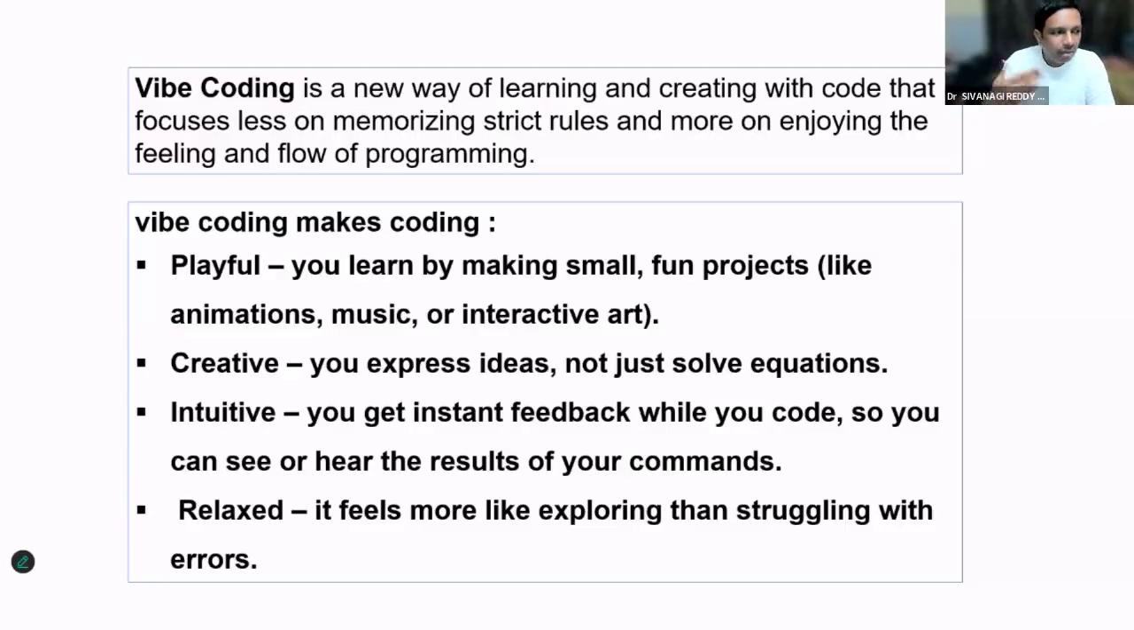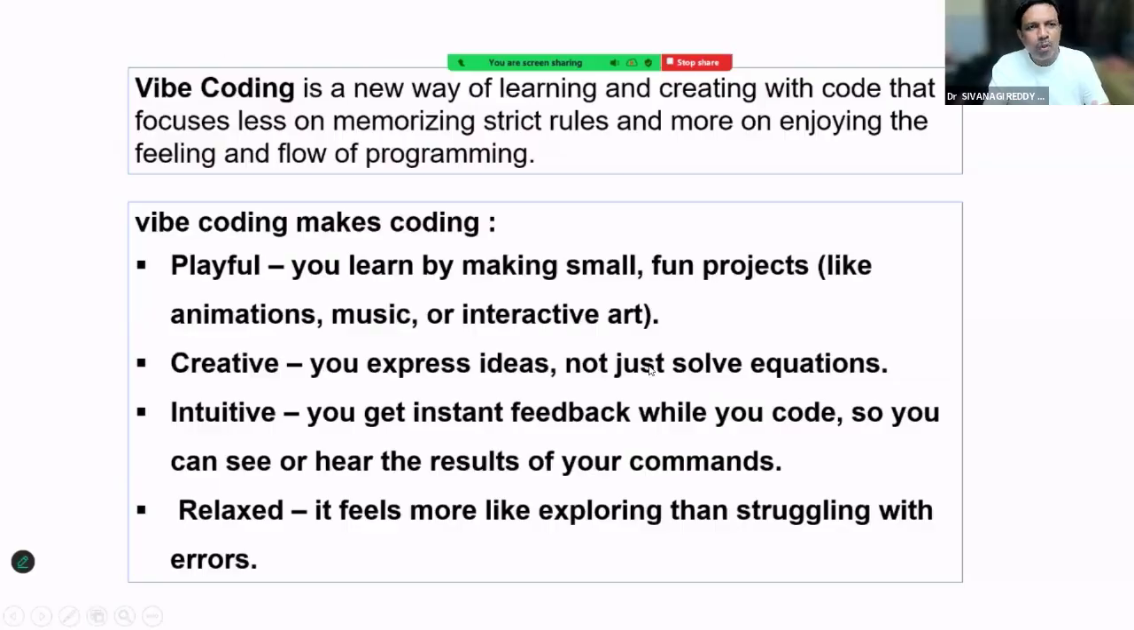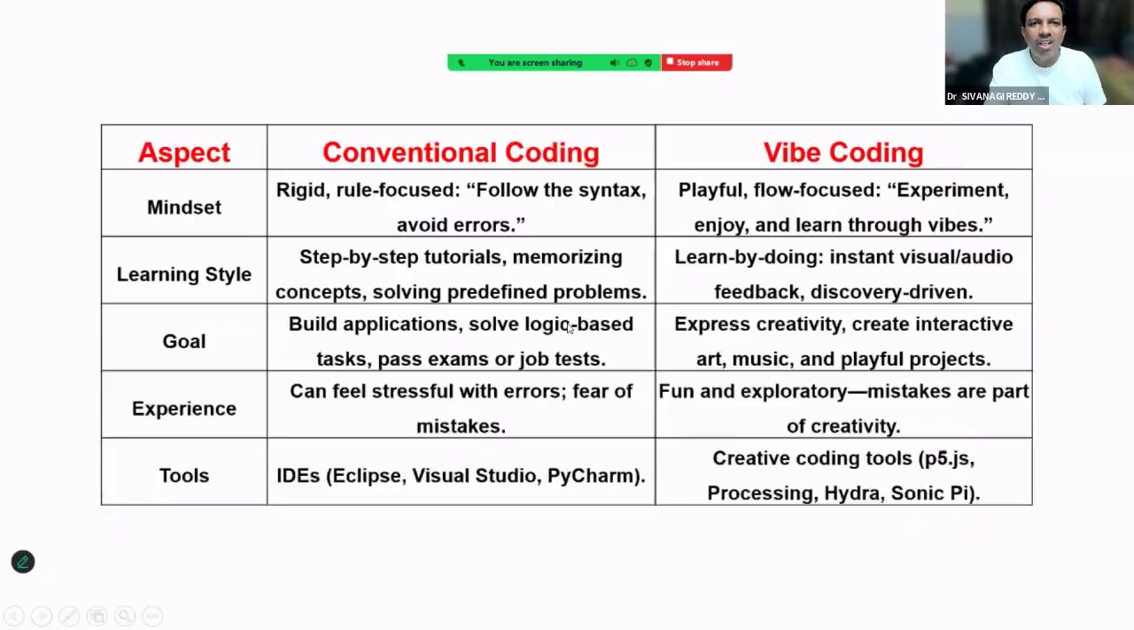So here, apart from regular solving of the equations, we can use it for creativity, right? And it will give instant results, and compared to our regular coding, it is more relaxed. In regular coding, it will be so big, maybe sometimes 100, 200 lines will be there. But in vibe coding, we will reduce that number of lines and AI will do the job. Right. Just for an idea, for the people who are very new to coding, let's compare conventional and vibe coding.